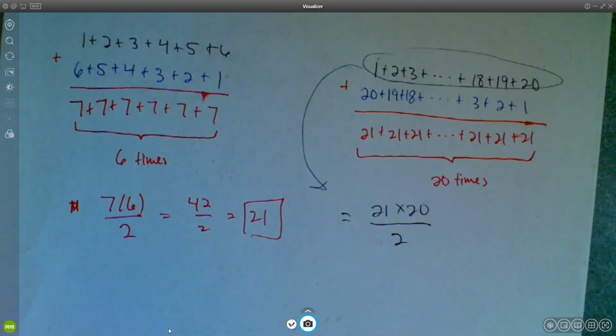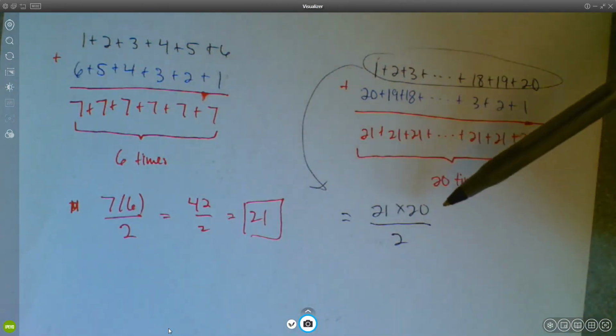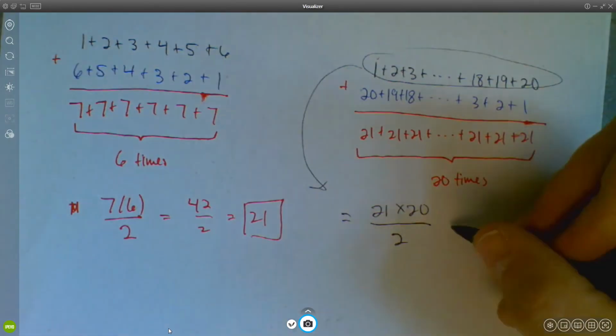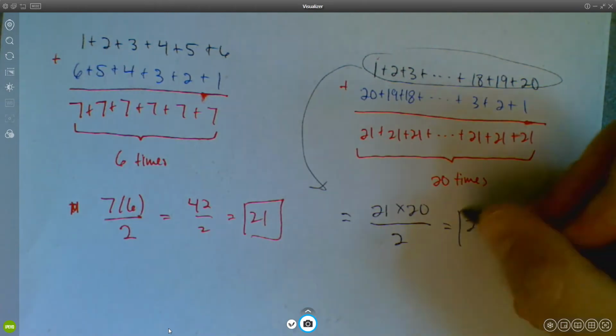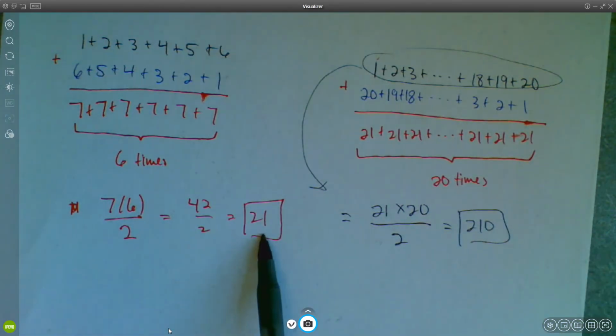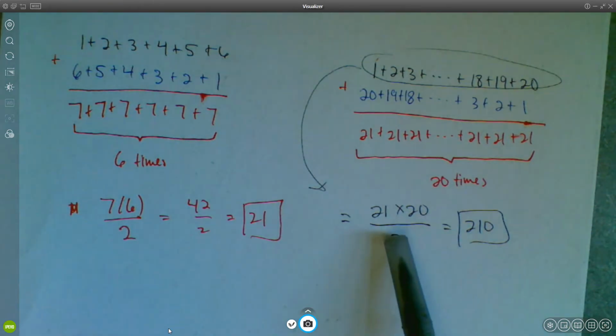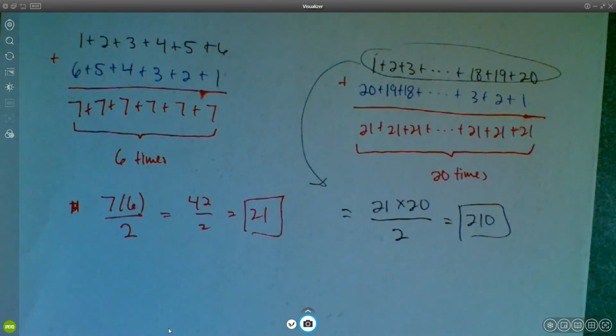So there you go. Whatever that is, 20 times 20 is 400, plus another 20 would be 420. So you divide that by 2, I think you get 210. Oh man, that was just a coincidence that it happened to be 10 times this sum. I didn't do that on purpose. Did I do the math right? Yeah, 420 divided by 2 is 210. Sure. Okay. Alright, so that's that idea.